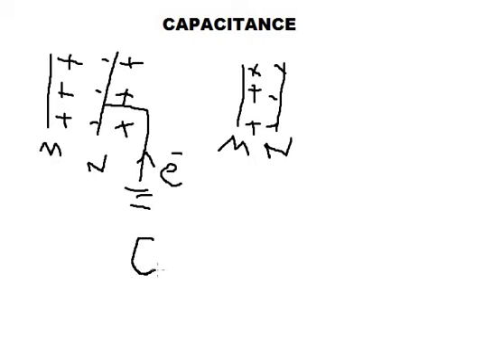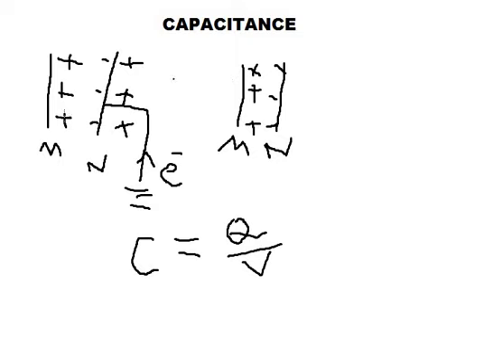You know that capacitance is given by Q by V. So when the potential reduces or decreases, capacitance increases. So this is the working principle of a capacitor.